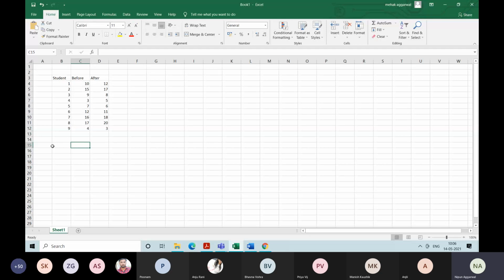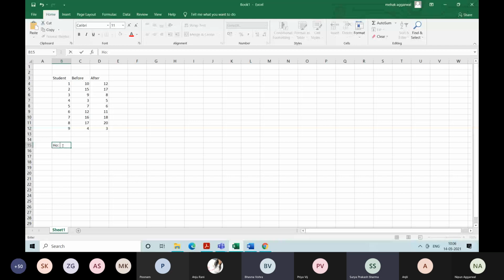So again, formulation of hypothesis. H naught is, what is the H naught? Before is equal to after. So before training marks is equal to after training marks.